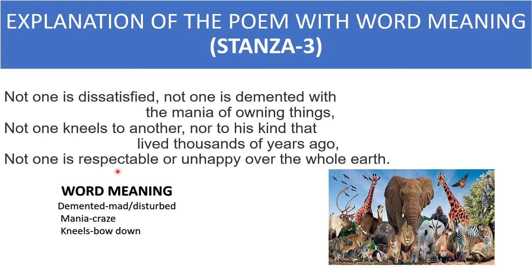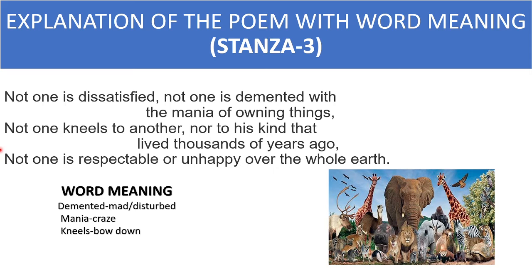Next, proceed for stanza 3. Okay. Not one is dissatisfied, not one is demented with the mania of owning things. Not one kneels to another, not to his kind that lived thousands of years ago. Not one is respectable or unhappy over the whole earth. This is stanza 3, or the third portion of the poem. Okay.